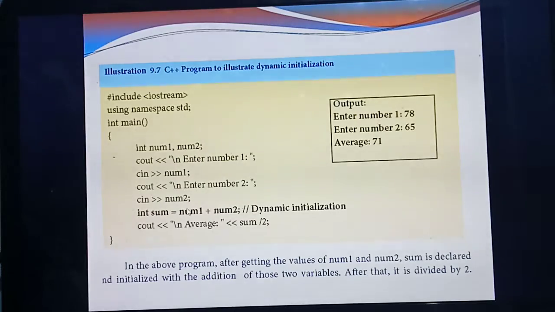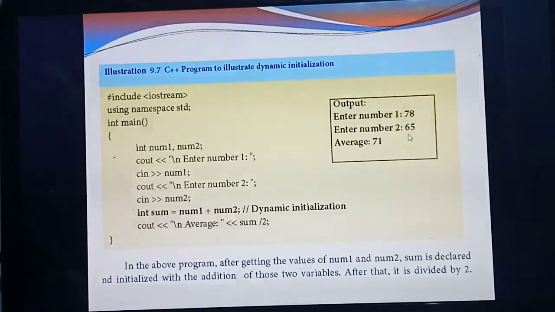Listen, you are entering two numbers. That number is added in the output screen. So in the output screen itself the number is added. That process we are calling dynamic initialization. Then after addition you are calculating the average. See what things will come in the output screen. First, in cout, which line will be there? Enter number 1. The user is entering number 1 as 78. So num1 gets the number 78.